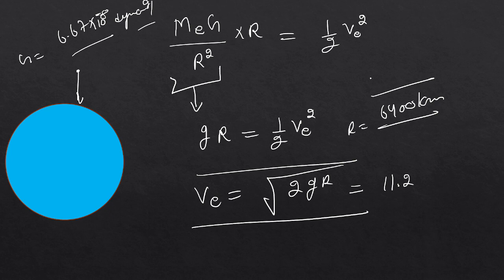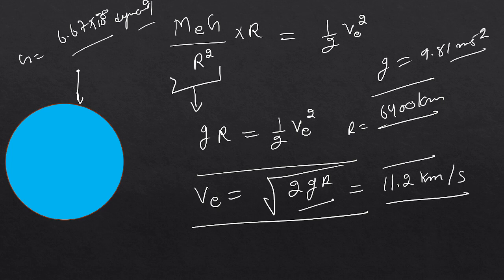So in kilometers per second, what is the escape velocity of earth? That is 11.2 kilometers per second. It means you have to throw a particular stone or object with this velocity. When you throw the object with this velocity, that object will go beyond the reach of the earth's gravitational force. It means it can never be pulled back by the earth.